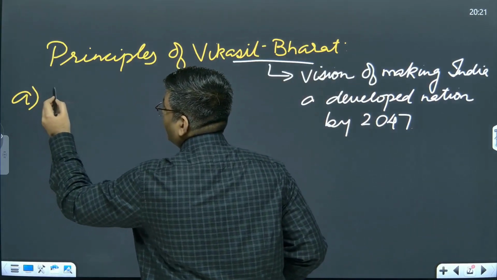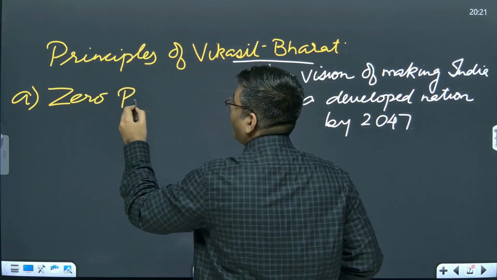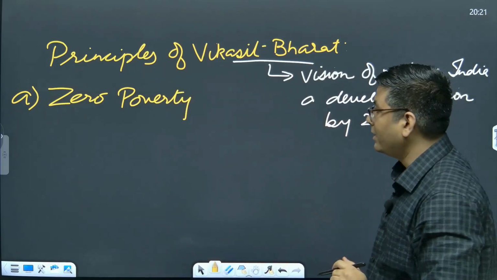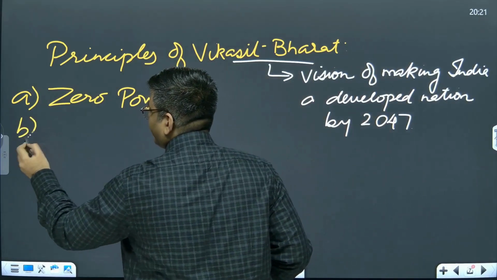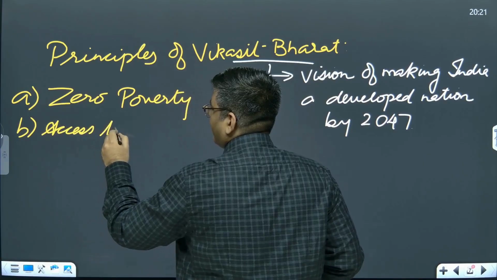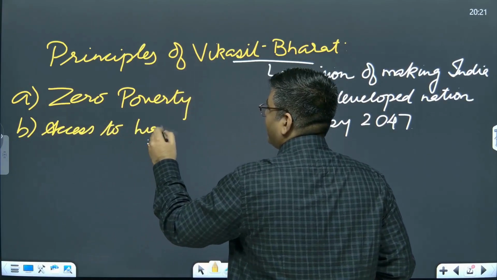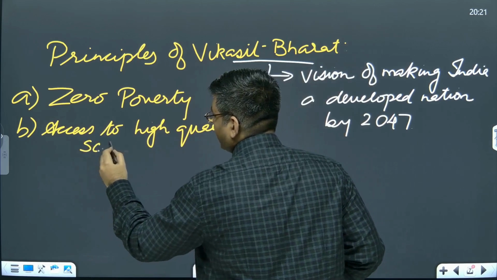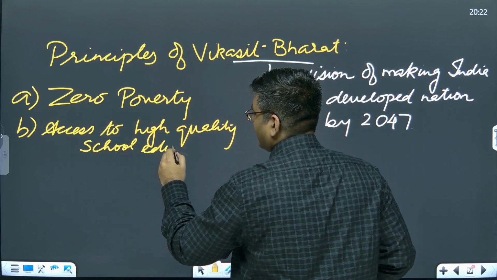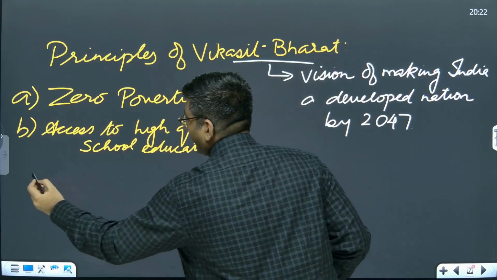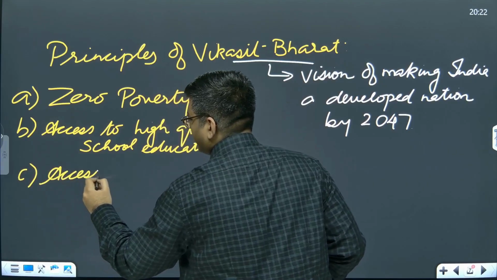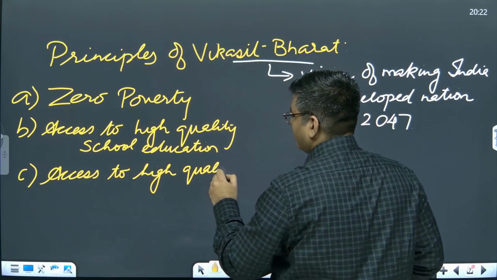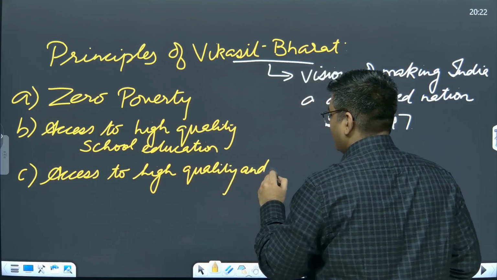The first principle was zero poverty, which also finds resonance in the Sustainable Development Goals Agenda 2030, or SDGs, if you know it. The second one is access to high quality school education. Then the third one is access to high quality and affordable health care.